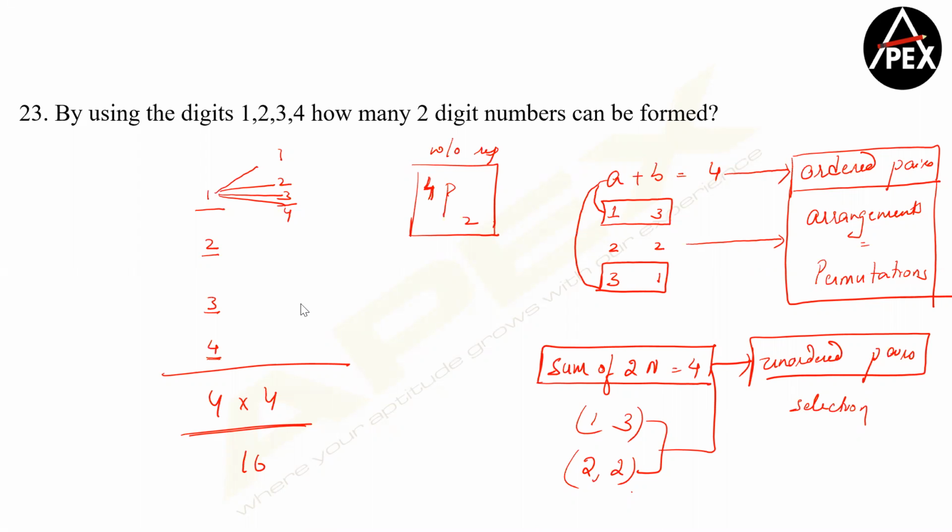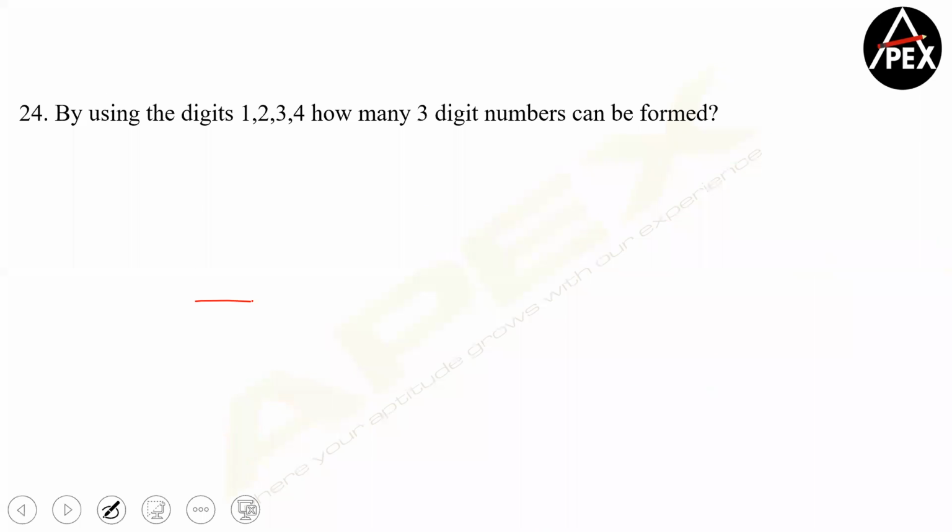So when you make numbers, you can remember that numbers is nothing but arranging the digits. The word arrangement comes there. So if you want, you can also directly use out of 4 things, I am arranging 2 things. Clear?